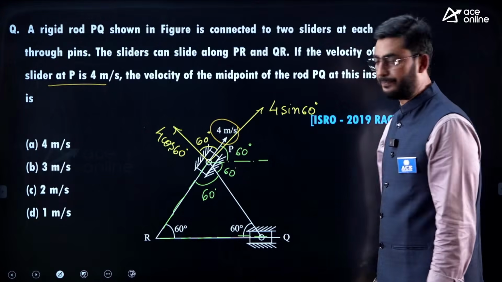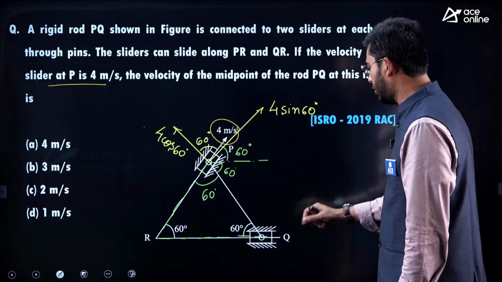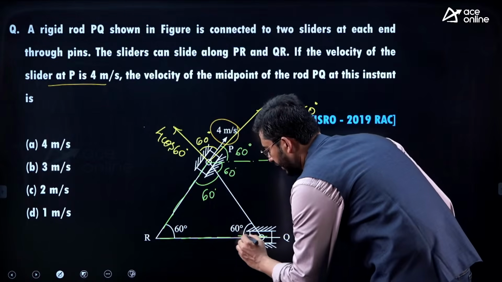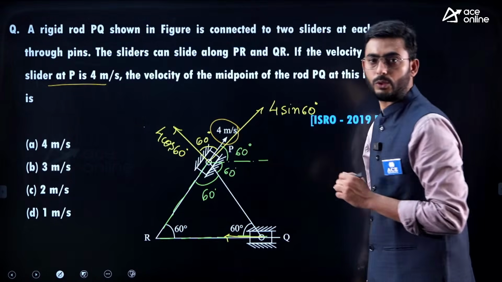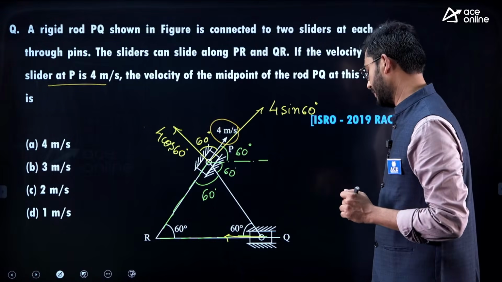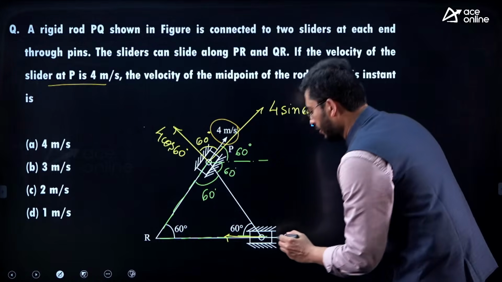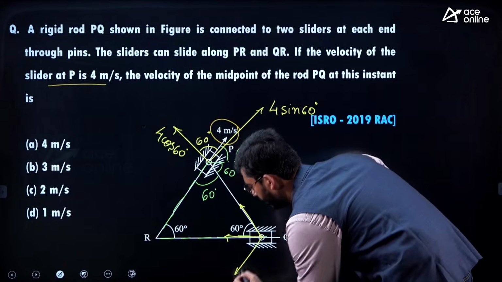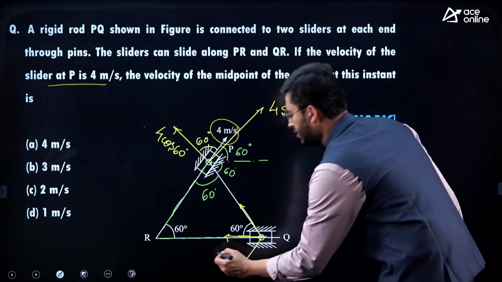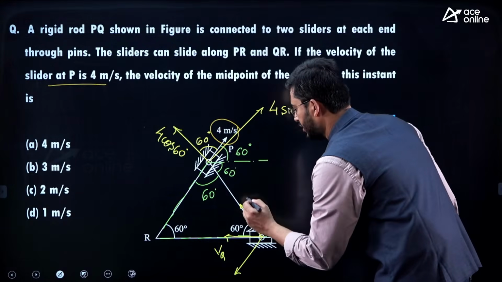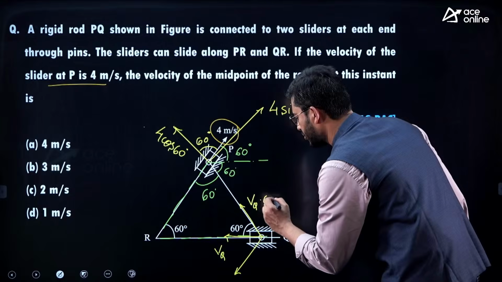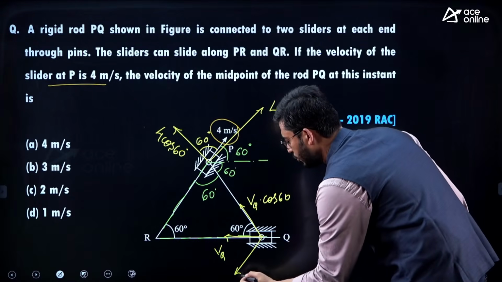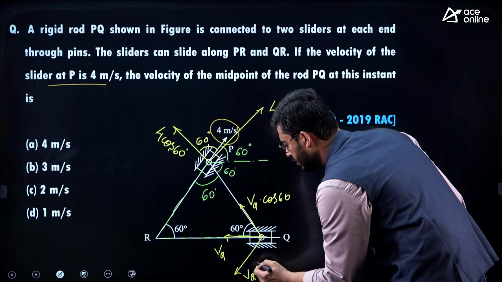All right. Now Q is going to move like this. Okay, Q will be moving like this. So I need to resolve Q along the rod and perpendicular to the rod. So this is VQ, this would be VQ cos 60, and this would be VQ sin 60.